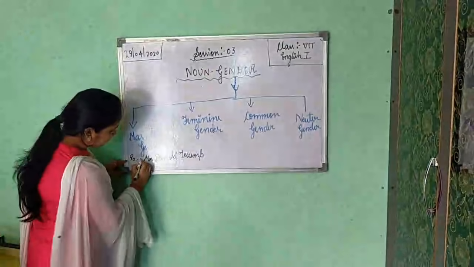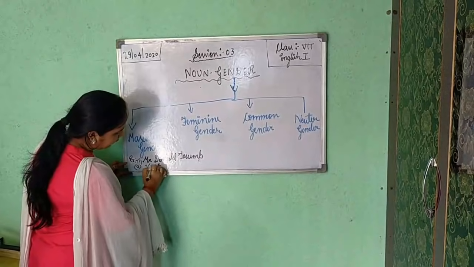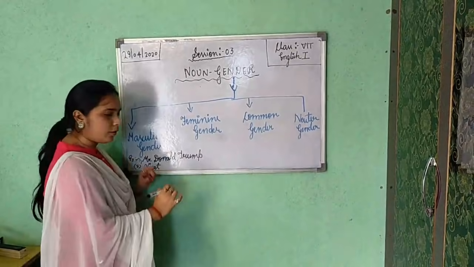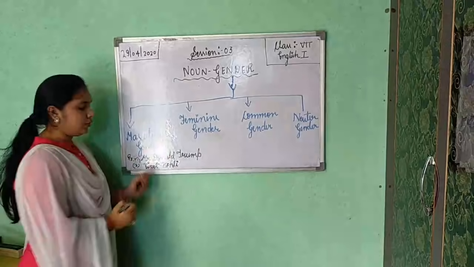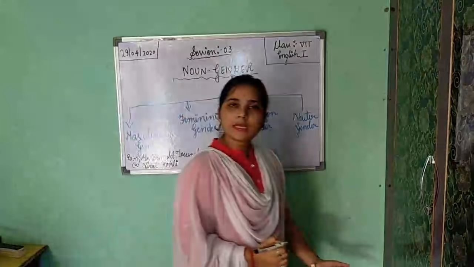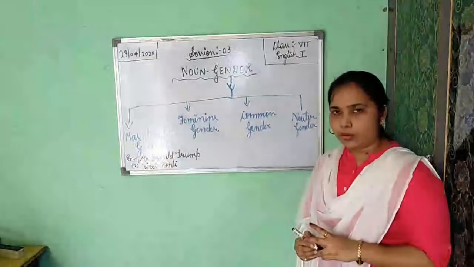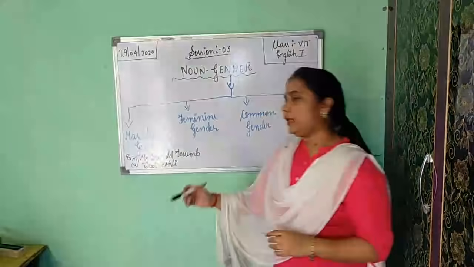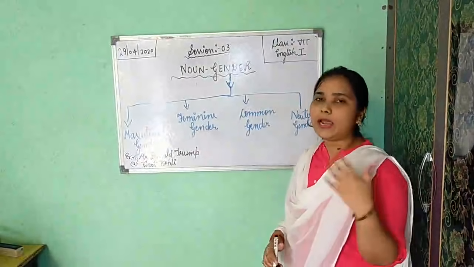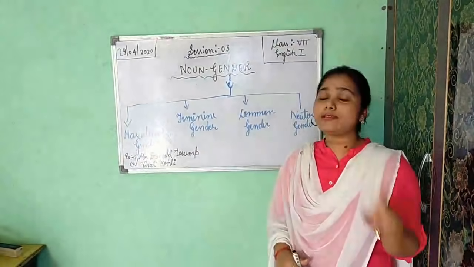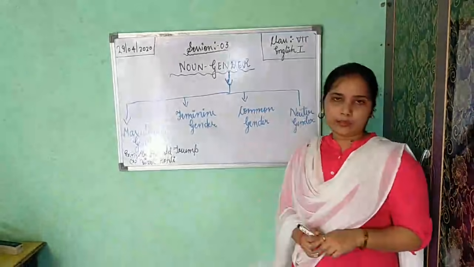Now the second example, Virat Kohli, one of the best batsmen of India. Virat Kohli is also a male creature, so he is also your masculine gender only. These two examples you can copy, or if you are a boy and you want to write your name, you can write, but boys only. Okay. Mr. Donald Trump, second Virat Kohli.